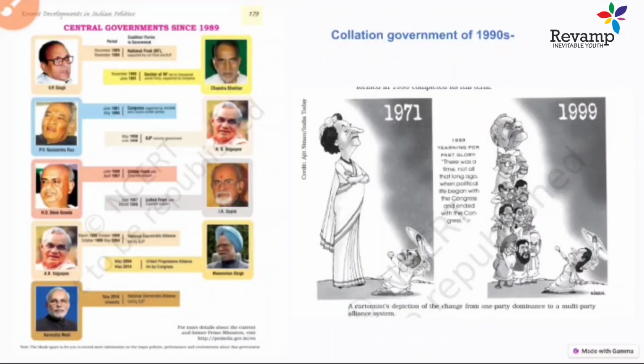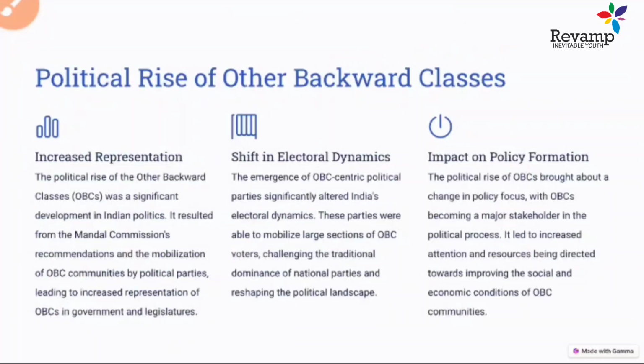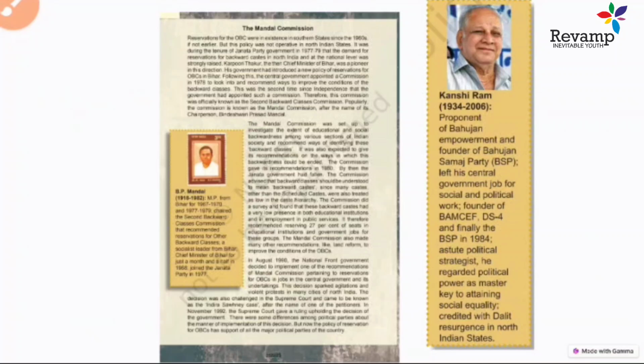What is a coalition government? When did it start? What is the era of coalition government? Maybe the question may be framed in the form of the 1960s, 1970s, 1980s: choose the right option. So a question can be asked in this sense also.